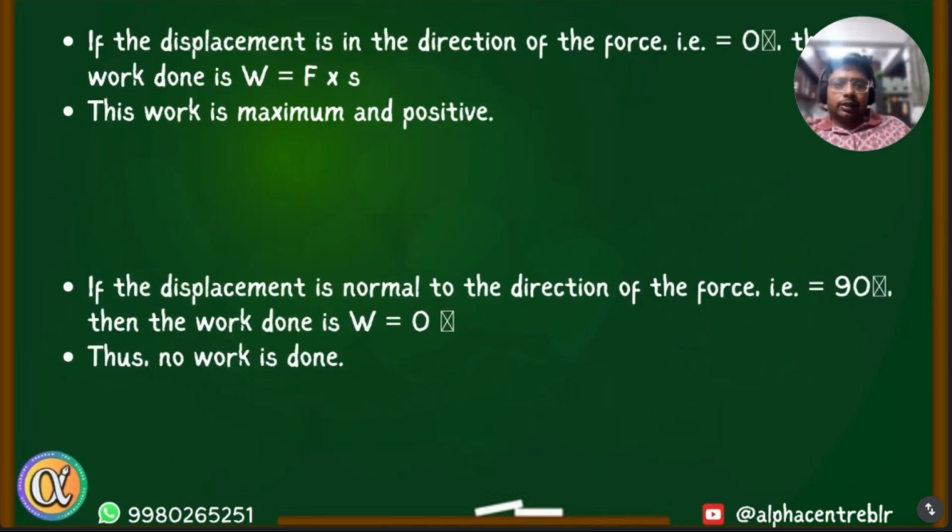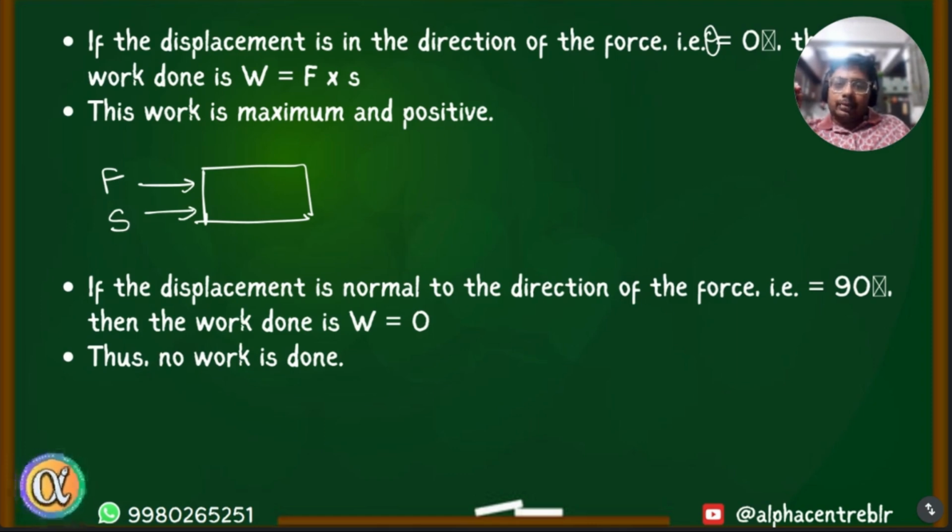If force is in the direction of displacement, or displacement and force are in the same direction, in that case, theta, the angle between them, is 0. So theta is 0. Then work done is equal to force times displacement, just force into displacement, because cos 0 is 1. Okay, so that is this first case. Like the object is like this, you're applying force in this direction and the displacement is also in the same direction. In this case, work done is positive and maximum.